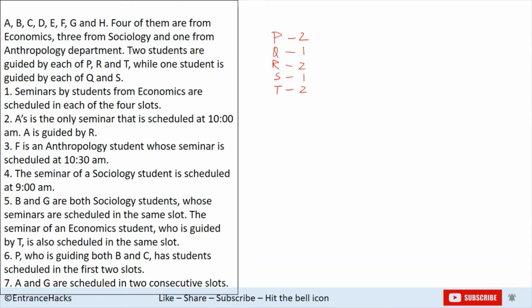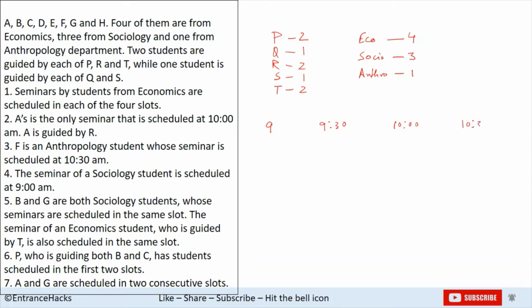Now we have 3 subjects: eco, socio and anthro. Again, economics has 4 students, sociology has 3 students, anthropology has 1 student, and the first slot would be 9 a.m., the second slot would be 9:30, the third is 10 a.m., and the fourth is 10:30.